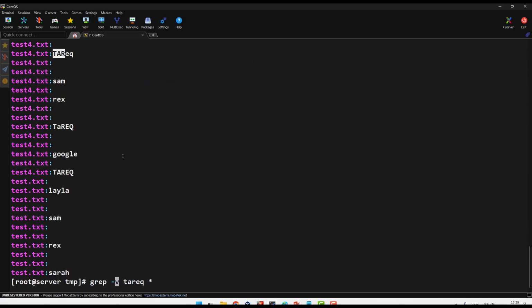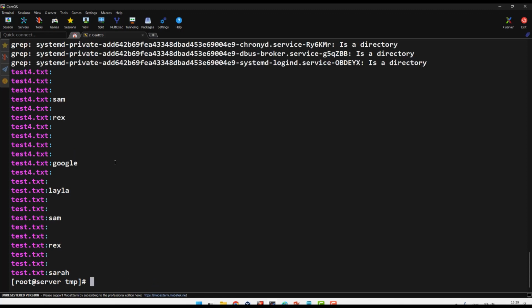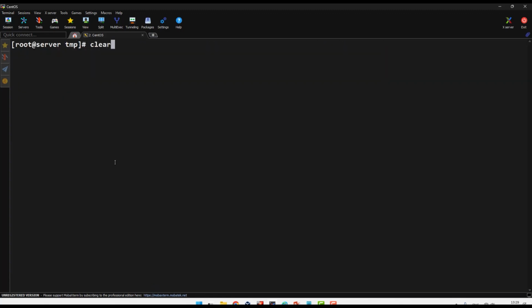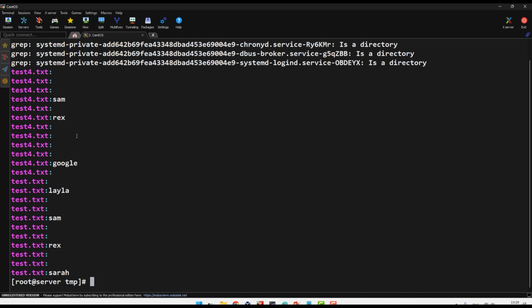Let me make it case insensitive. So they give me, let me clean the screen. I run again. So it shows me all things that are not Tariq. V is opposite, means give me the names that are not Tariq. It shows me Google, Layla, Sam, Rex. Whatever is the name that is not Tariq. Okay, this is the only difference. V means opposite. For example, you search for one word, but it's not the one you want. Example, I want Tariq, I want opposite, means give me all files without Tariq. They show me all files.